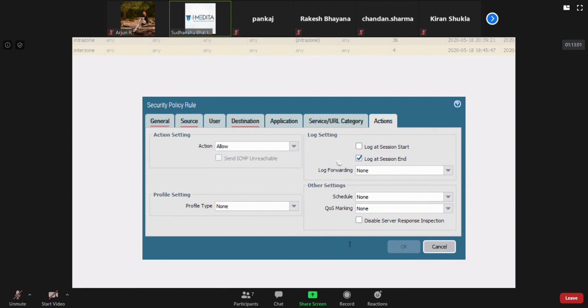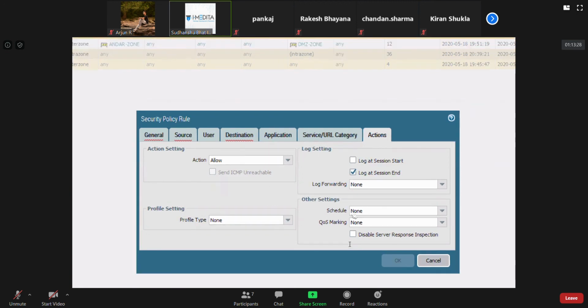If you have this checkbox checked and not the other, then the log will be generated after the TCP three-way handshake completes, the connection transfers the data and gets over. Basically, it terminates the connection, then your log will be generated. By default, this checkbox was checked. I didn't check it, right? So that's why we say that for all the explicit rules.